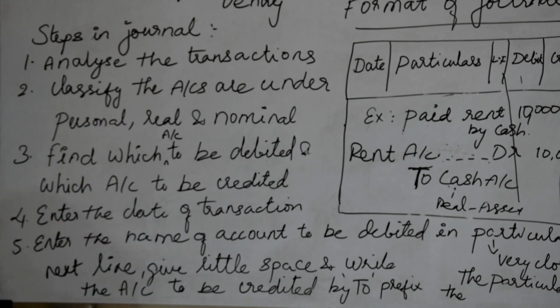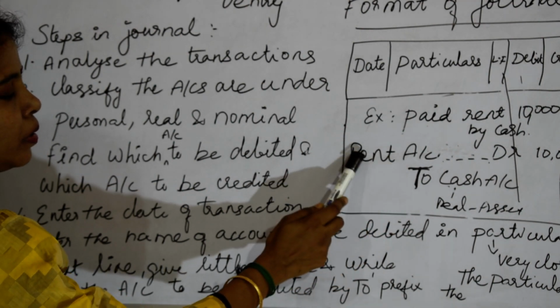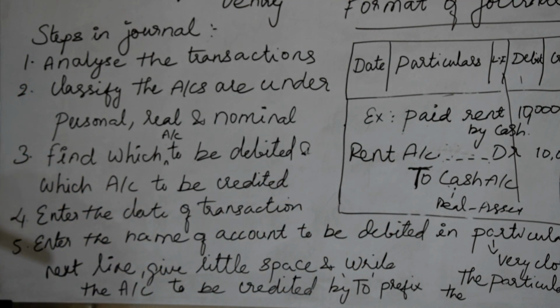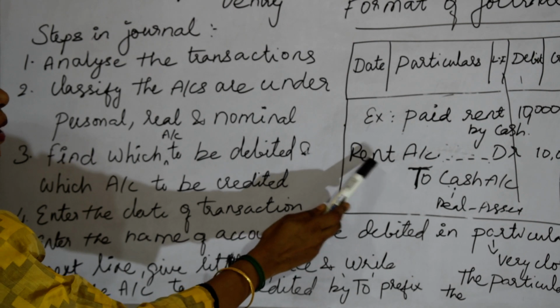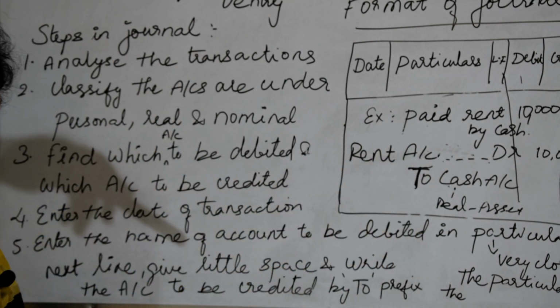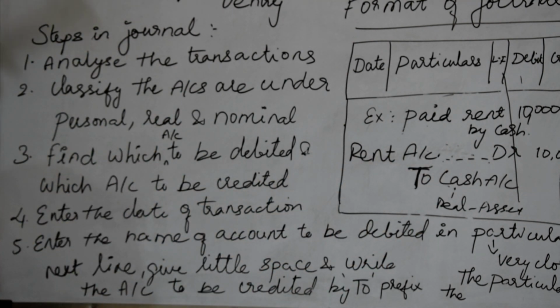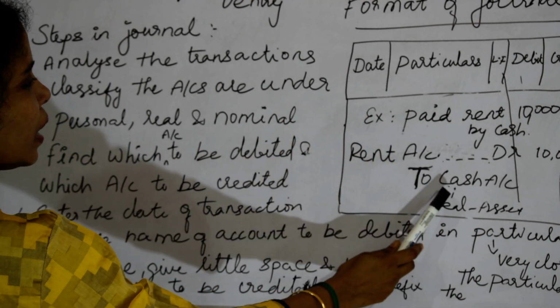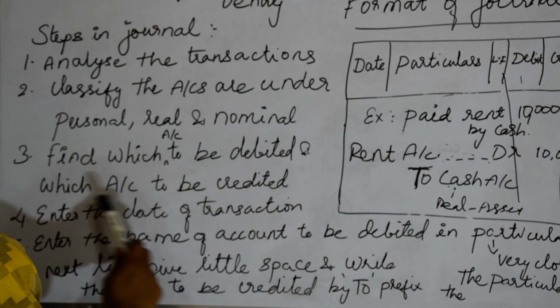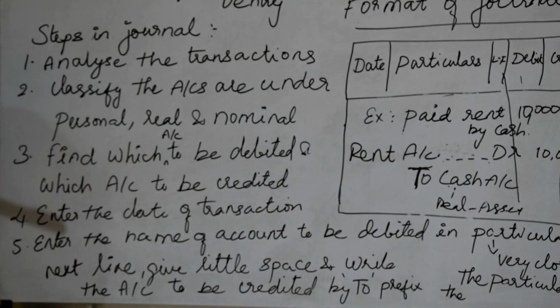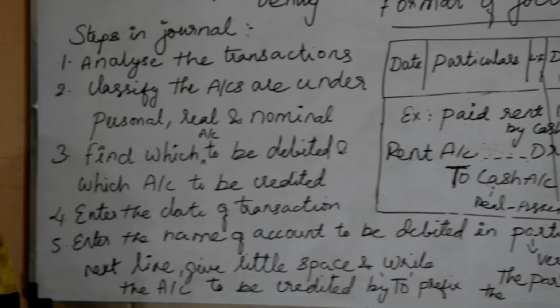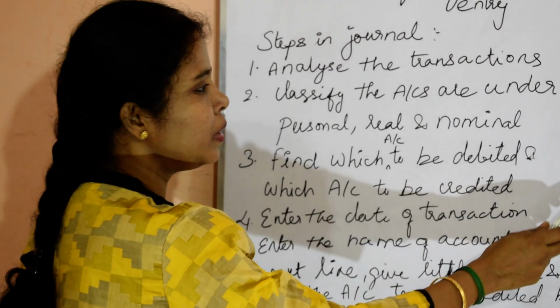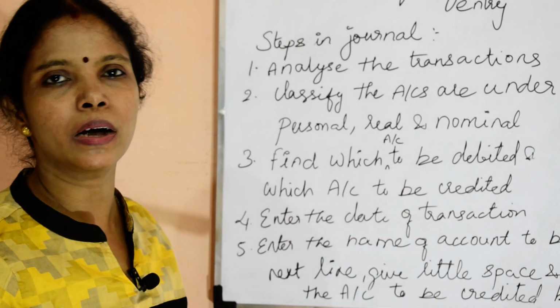Then find which account should be debited and which account should be credited. You have to be thorough in that aspect, whether rent is debited or cash is debited. Both should not be reversed. Rent should be debited and cash should be credited. You should have clear knowledge of that.